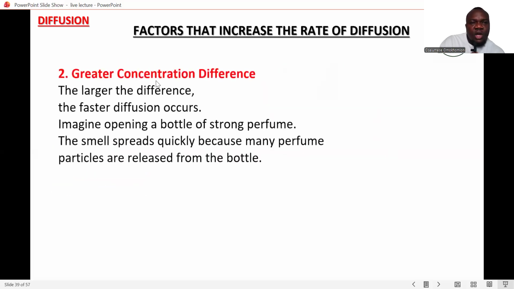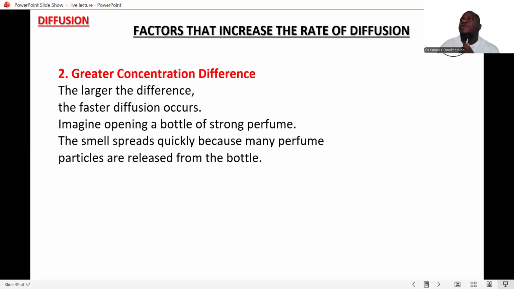So greater concentration difference is another factor. The larger the difference in concentration, the faster diffusion tends to occur. Okay, so for example, if you open a perfume that has a very strong smell, it can easily spread out very fast, and people from afar can easily perceive it. But with a perfume that is less concentrated, the smell may not reach a very large distance because of the level of concentration the perfume has.